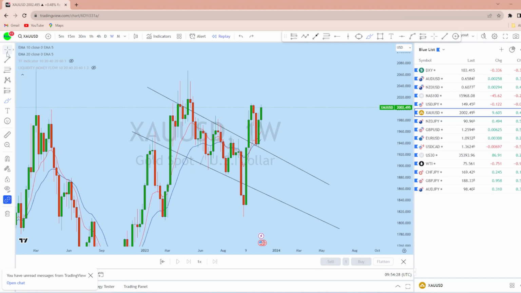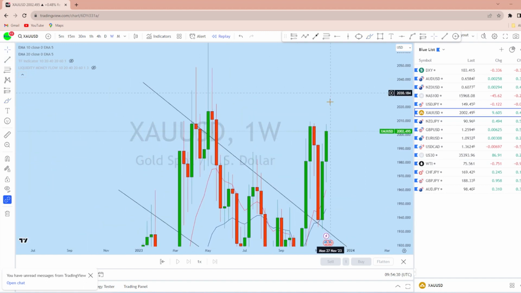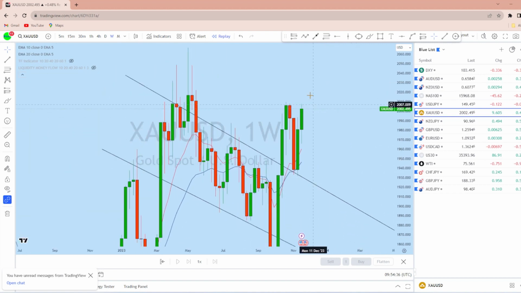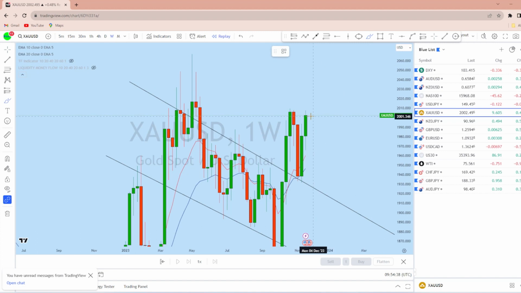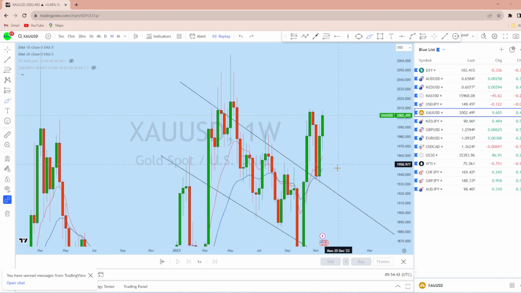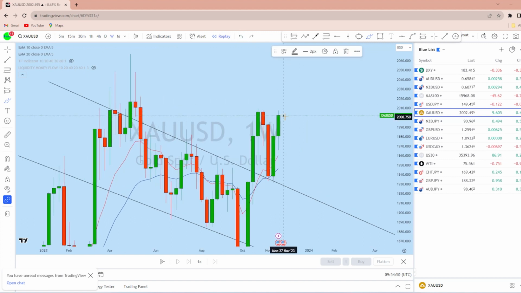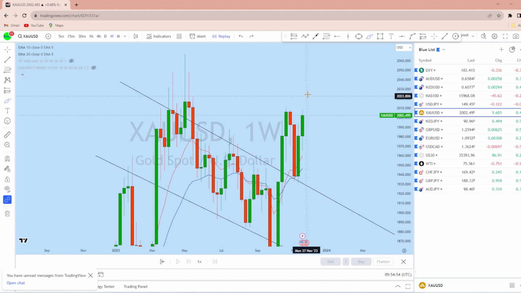Now if we narrow down to the recent time frame, we can see that this is the weekly bullish candle in that area. With that weekly bullish candle, what we can expect is for the price, after a little pullback, to remain bullish. We see a strong bullish engulfer followed by another bullish candle which is narrower than the previous one, which is a sign of further continuation, and we can expect gold to create a new higher high.